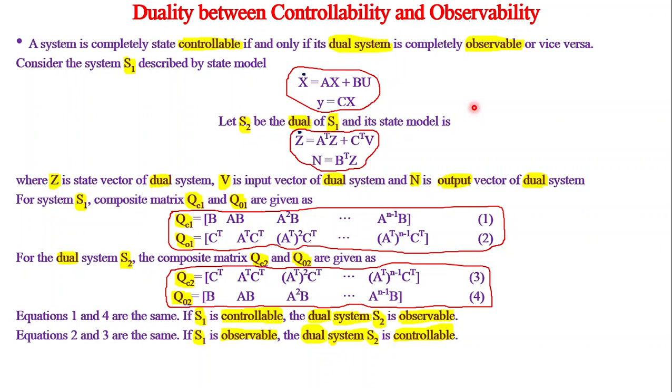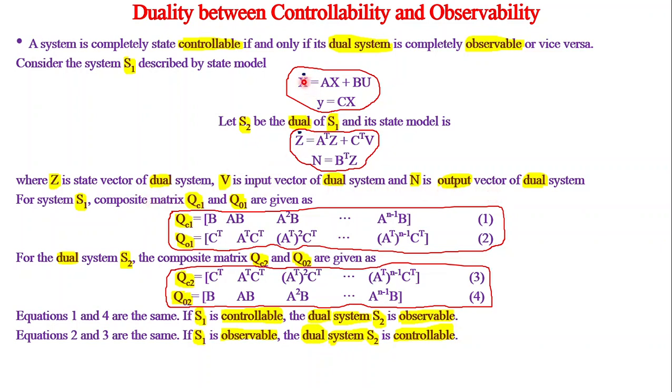Let us take S2 as the dual of S1 and we will use some other notations. The state equation z dot is A^T z plus C^T v, n is equal to B^T z, where z is the state vector of the dual system, v is the input vector of the dual system, n is the output vector of the dual system.